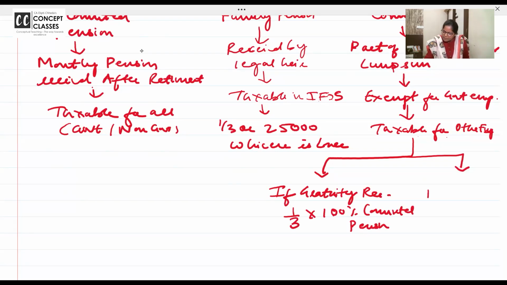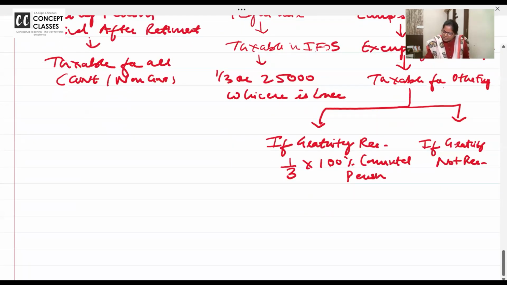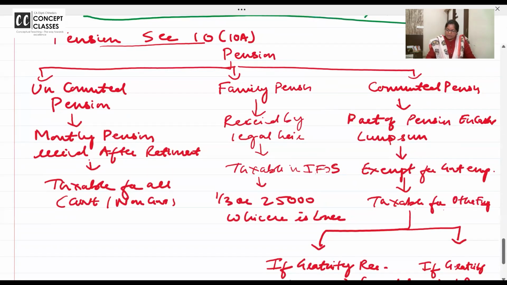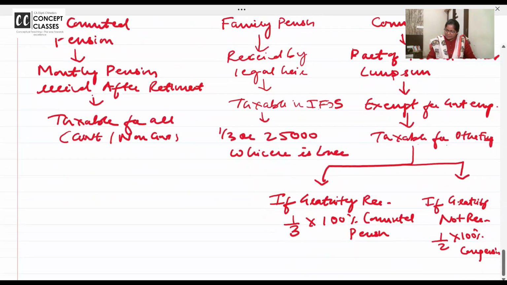If gratuity is not received, then half of the 100% commuted pension. Half of 100% commuted pension. Superb. Everything is combined here.